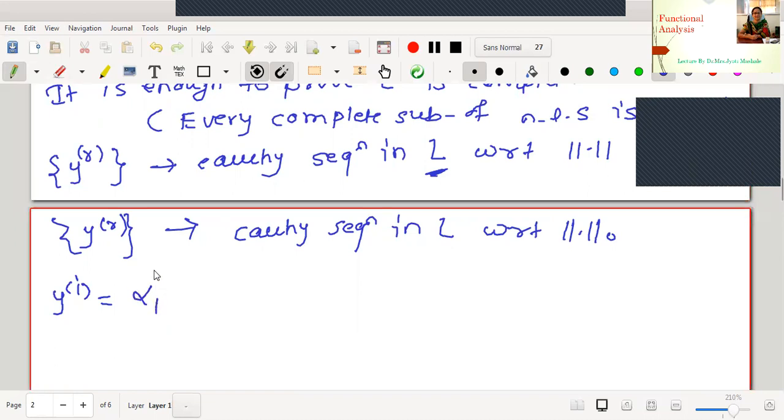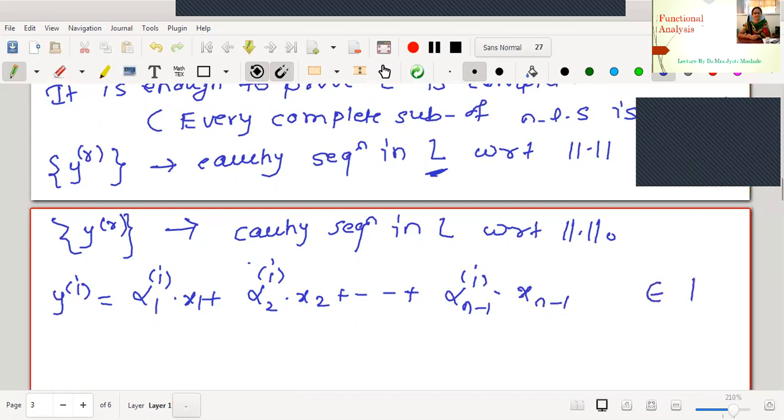Therefore, let me write this as alpha_1^i times x1, alpha_2^i times x2, and continue the process till alpha_{n-1}^i times x_{n-1}, because y_i is an element of L. Therefore, we have written this as a linear combination of x1 to x_{n-1}. These scalars alpha_1^i, alpha_2^i till alpha_{n-1}^i are uniquely determined scalars with respect to this basis x1 to x_{n-1}.